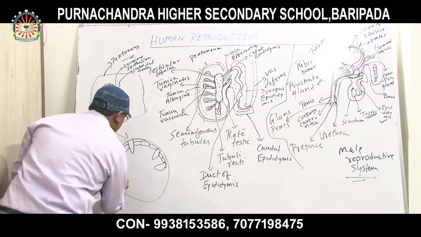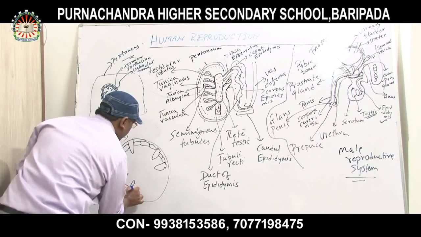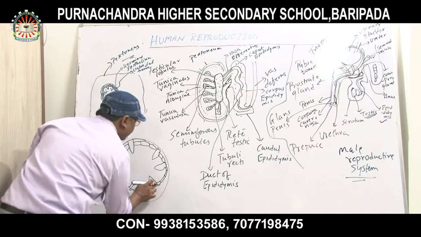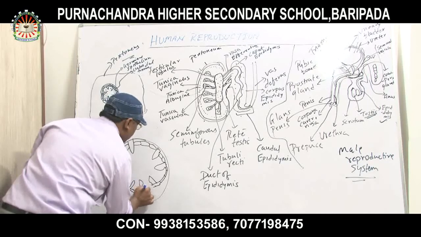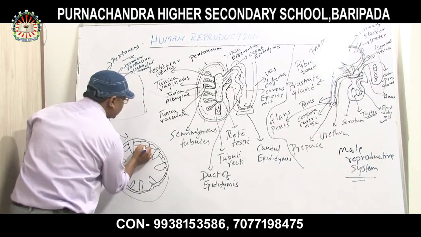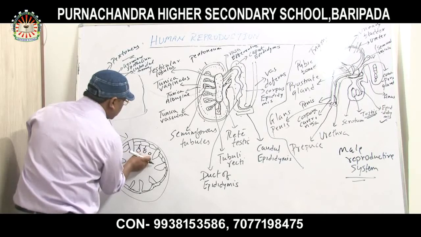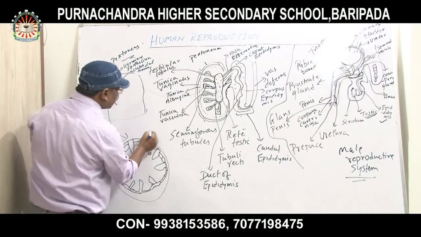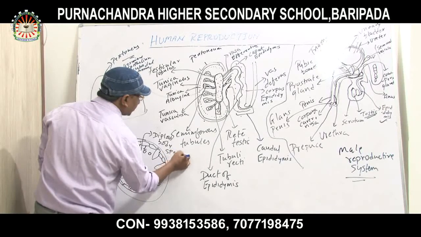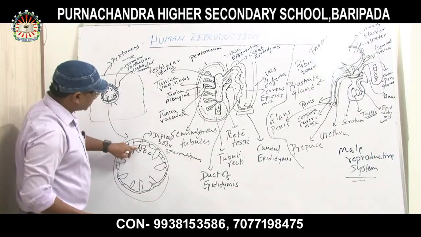This is a rough diagram. From the germinal epithelium, spermatogonium is formed. The germinal epithelium forms a diploid body called spermatogonia. From where is it forming? From the cuboidal cells of the germinal epithelium.